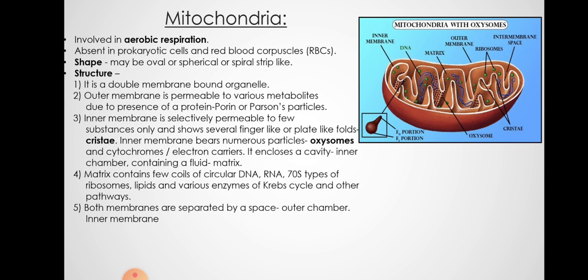Then we have next mitochondria, very important organelle, powerhouse of the cell as we call it. It has double membrane. Inner membrane is folded to form cristae. They are involved in aerobic respiration. Shape may be oval, spherical or spiral like in Spirogyra. Then structure, double membrane is there. Outer membrane is permeable to various metabolites. Inner membrane is selectively permeable to few substances.